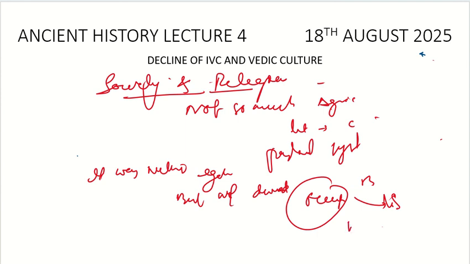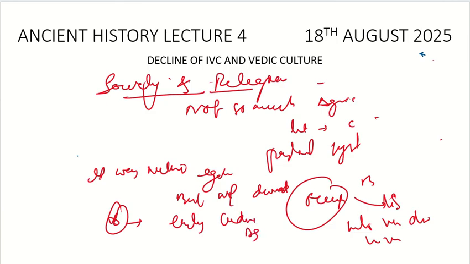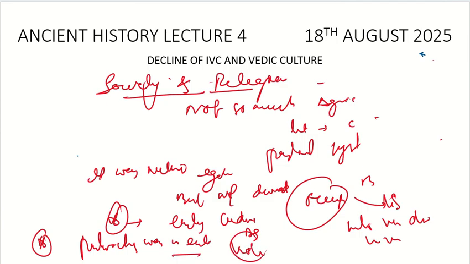There was inter-varna dining, inter-varna marriages were there, and it is believed that women enjoyed freedom, the last time they enjoyed it was in the early Vedic age. We see women Brahmans, women scholars, for example Apala, Lopamudra, Gargi, which we will discuss in the art and culture part in detail. And patriarchy was in its early phase. How can we say that? Because the head of the Kula was the Kulapati. So definitely patriarchy had started, but in the primary phase.